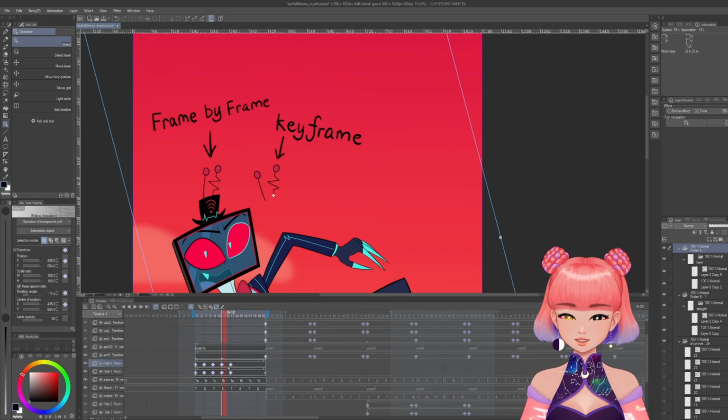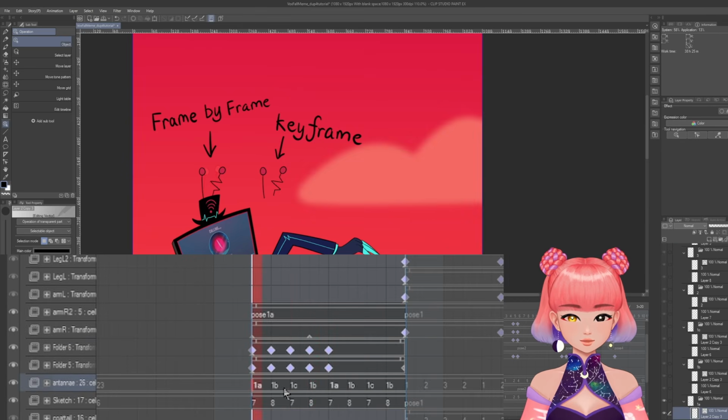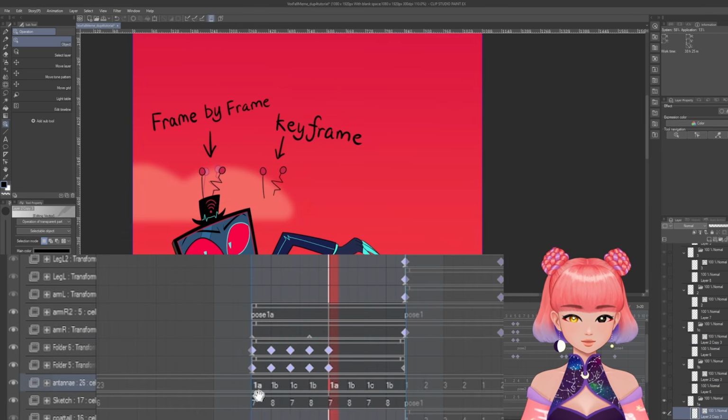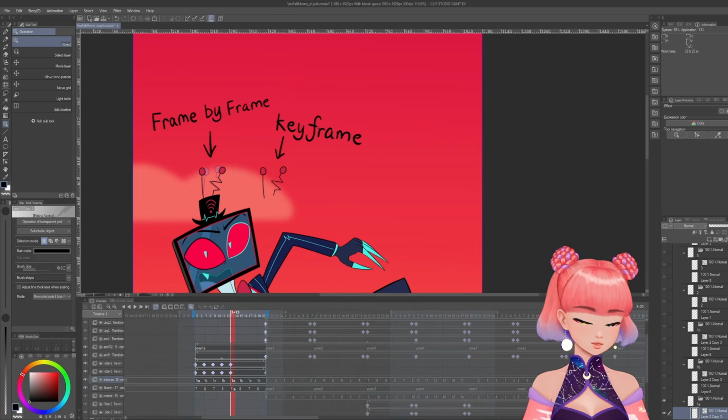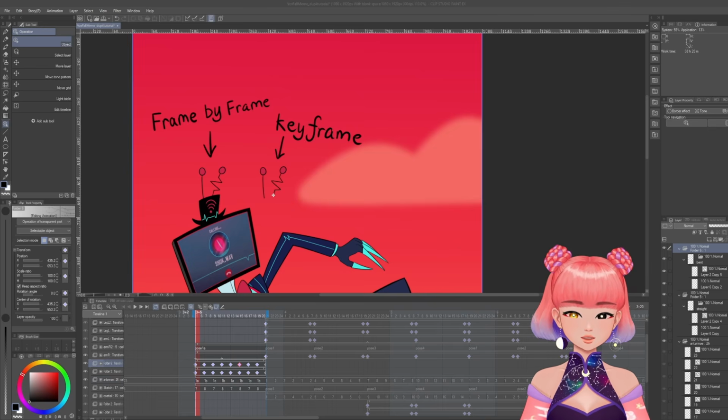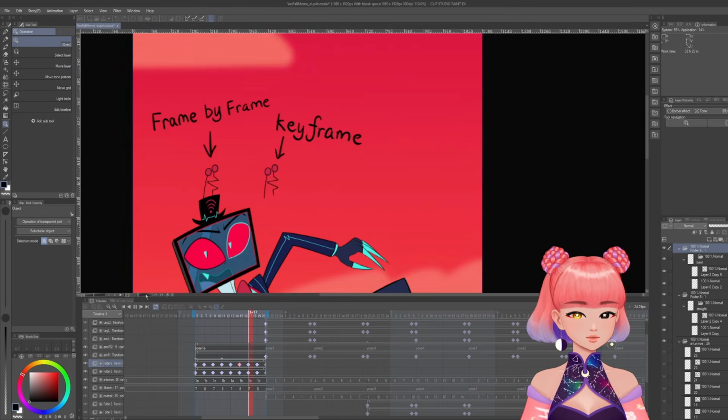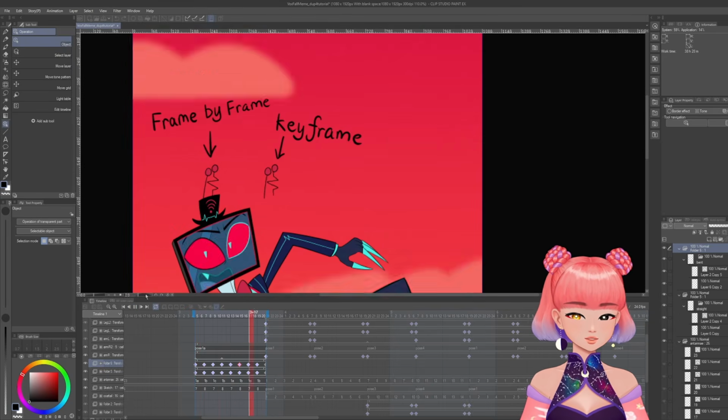My apologies, I slightly messed up my keyframe order. I was doing A, B, C, A, B, C, but really I should do A, B, C, B, A, B, C, B, A, because it's like back and forth, back and forth. Okay, there we go, I fixed it. Just gonna play it for you. So that's the difference between frame by frame and keyframe.